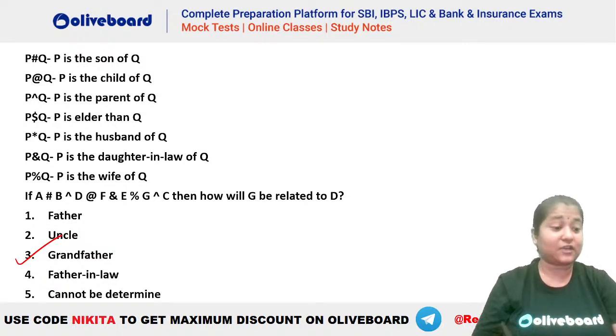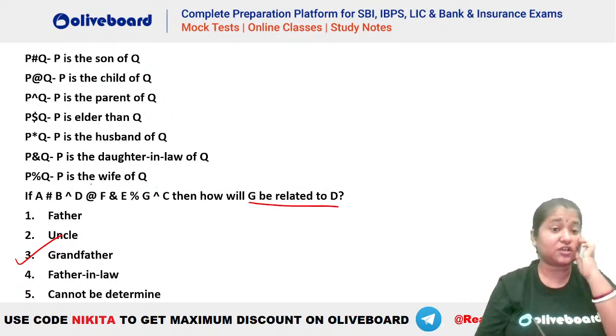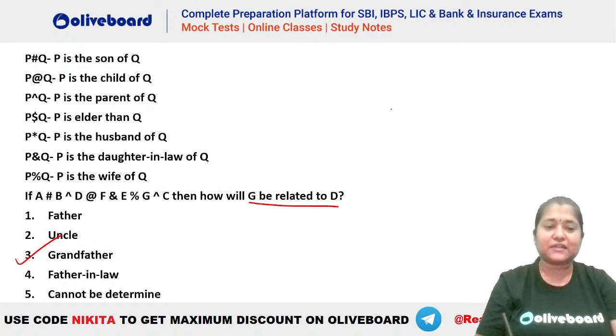Okay, let's check very quickly. Let's see what should be the answer here. A hash B. We have to find the relation from G to D, right? So we have A hash B. Hash means son. So A is the son of B. Then B cap D, cap means parent. So B is the parent of D. So D will be here. D at the rate F. At the rate means child. So D is the child of F.